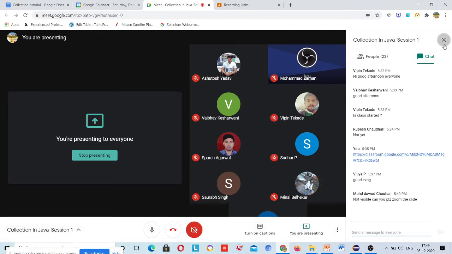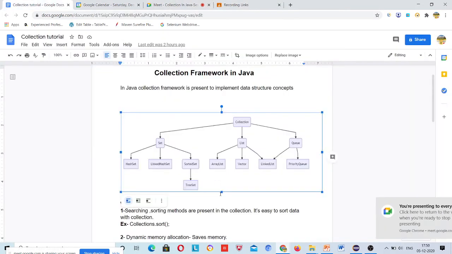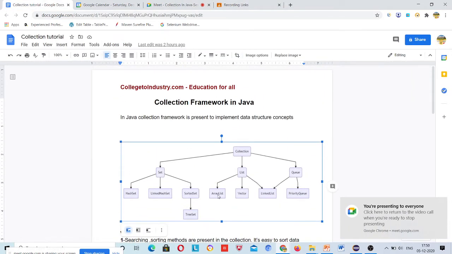Is it not visible to all? Okay, you're talking about this slide. Actually this is a document, it cannot be zoomed, let me try it.